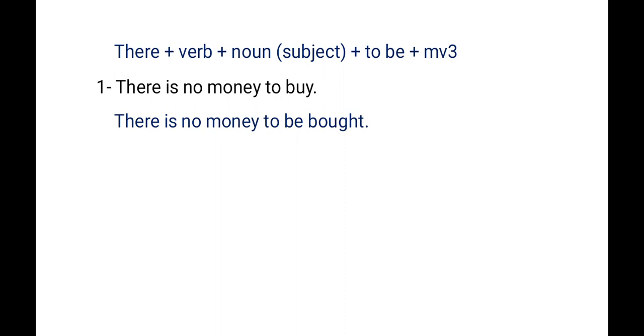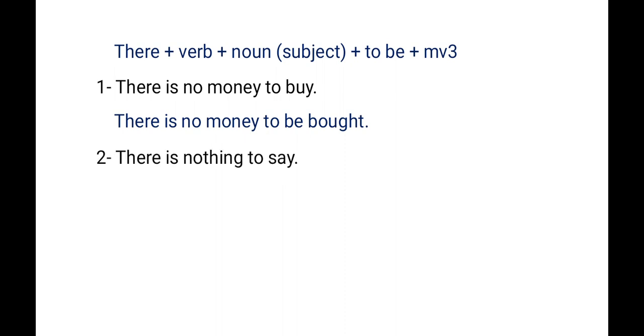How can we change it? There is no money to be bought. I told you the rule that first of all we have to apply there, then is the helping verb, then no money is the noun, to plus be, then the main verb will be changed into the third form. So buy, bought. Here bought. There is no money to be bought. Clear? See the next example.